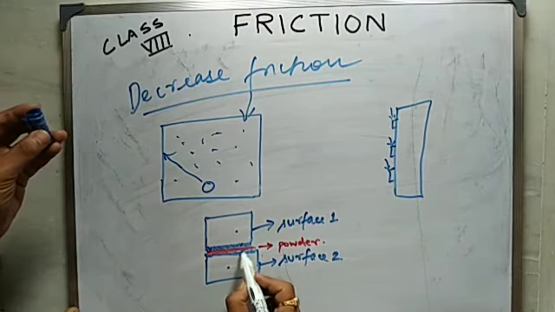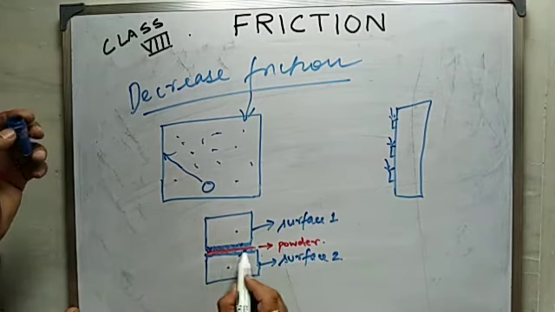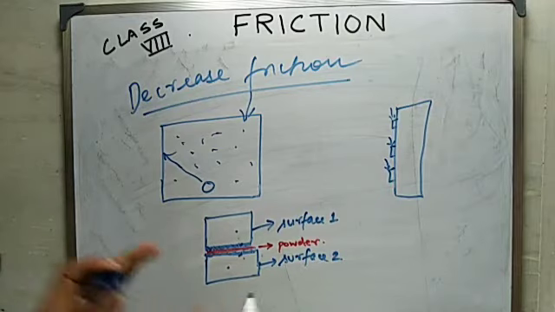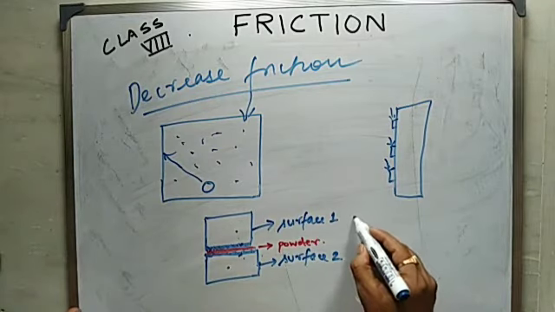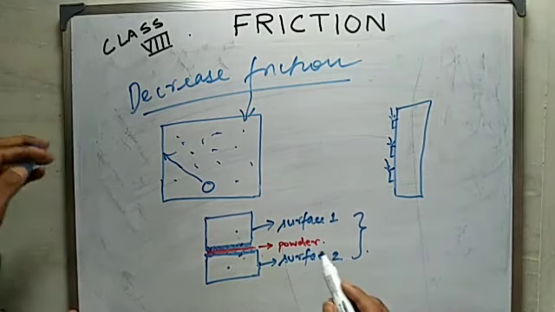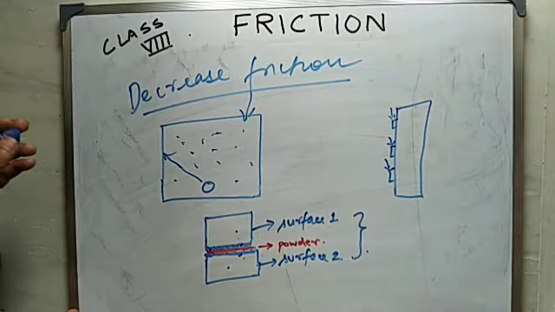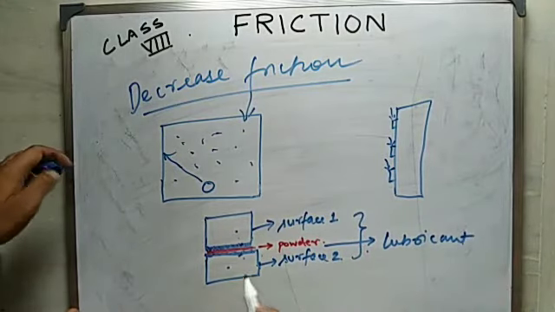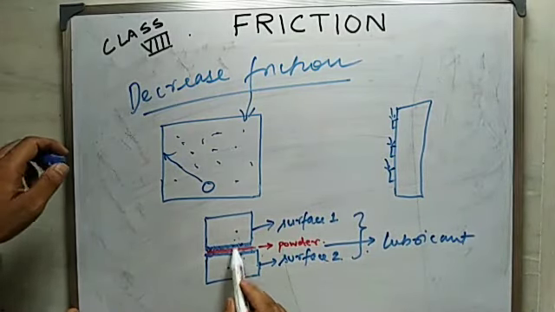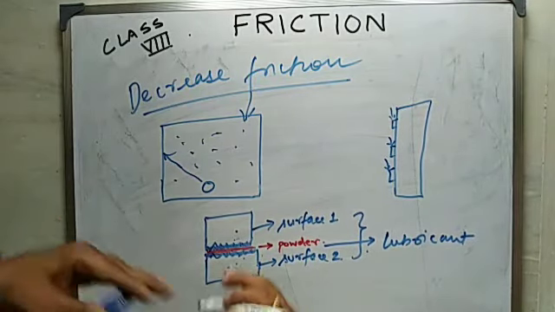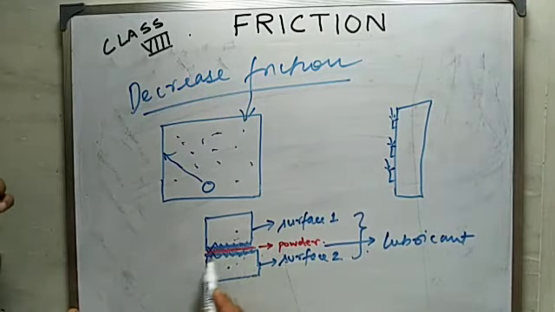The surfaces do not directly interlock, and the layer of powder is stopping the direct interlocking of the two surfaces, and hence friction is reduced in this case. The substance which reduces the friction is called lubricant. Hence in this case powder is a lubricant. What it does, basically, is create a layer between the two surfaces, hence this irregularity does not interlock against each other, and hence there is a smooth flow or smooth movement of the two surfaces.